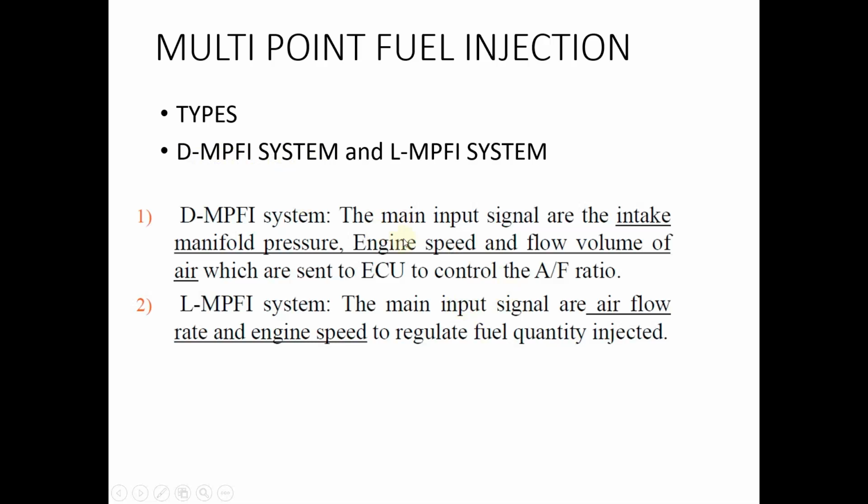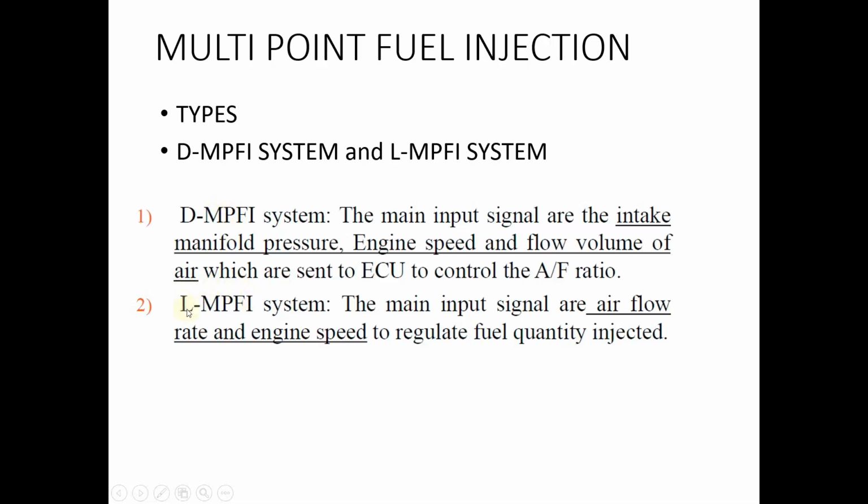In DMPFI system, the main input signals given to the ECU are intake manifold pressure, engine speed and the mass flow rate of air. So these are the three input signals given to the ECU by the sensors in the case of DMPFI system.